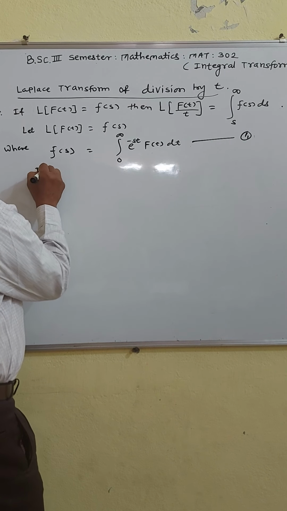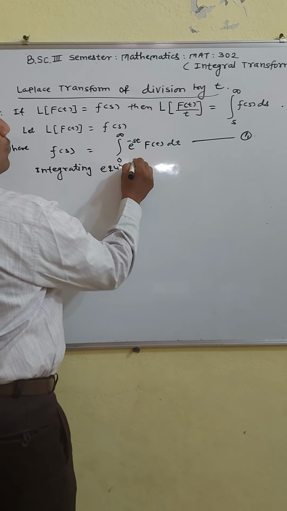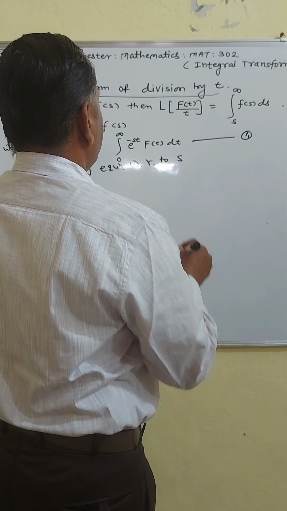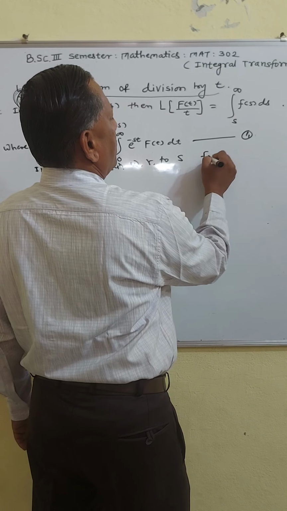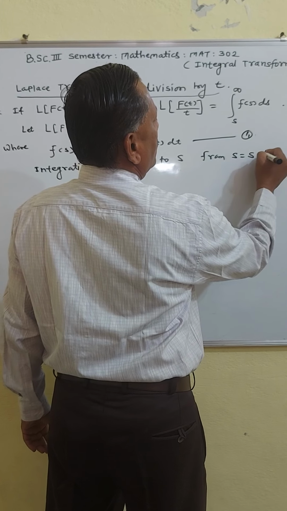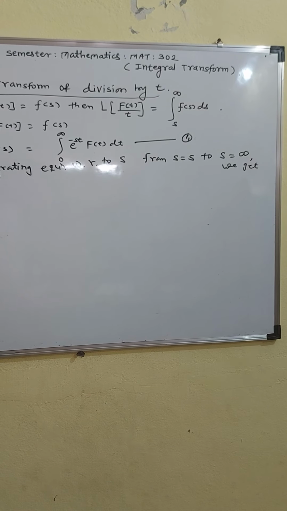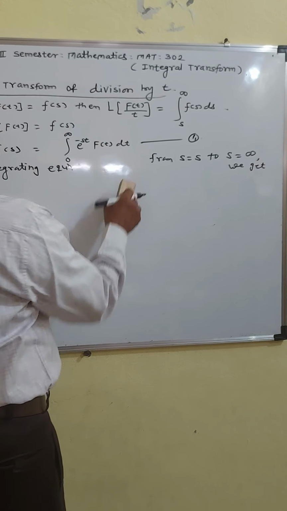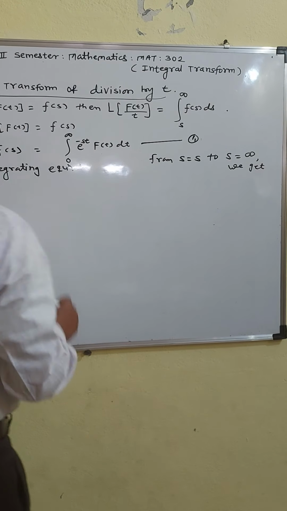Integrating equation 1 with respect to s, integrating from s is equal to s to s is equal to infinity, we get integrating equation 1 from s to infinity. This is correct. Therefore,